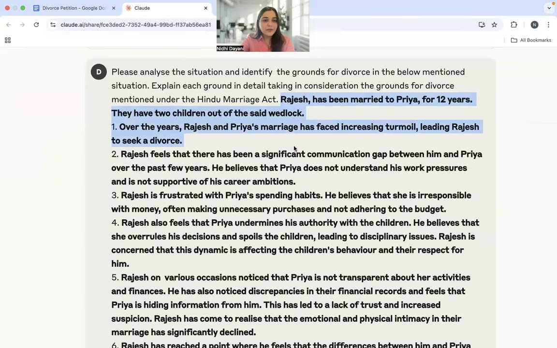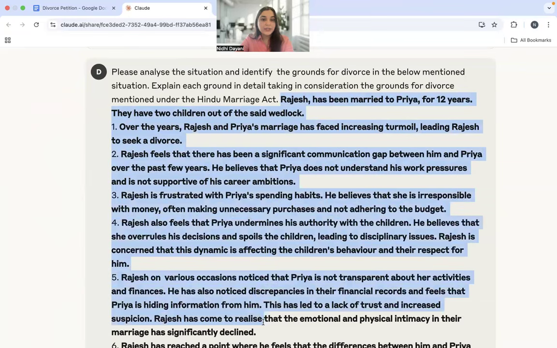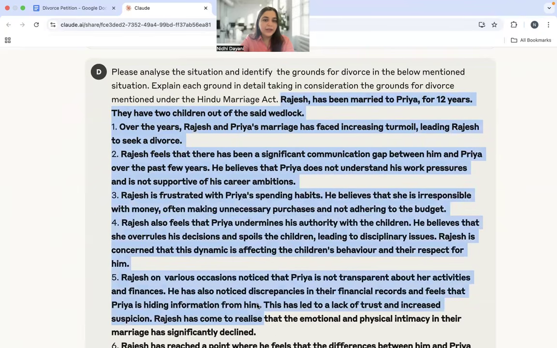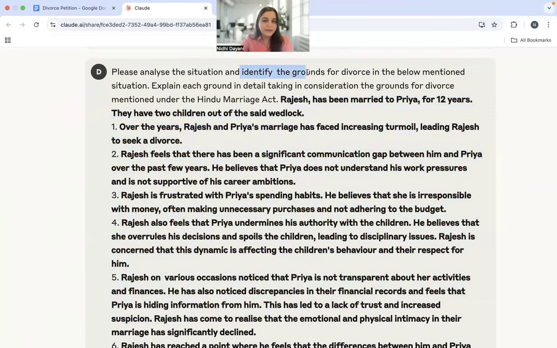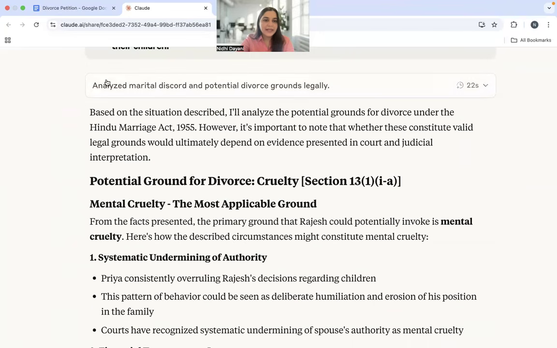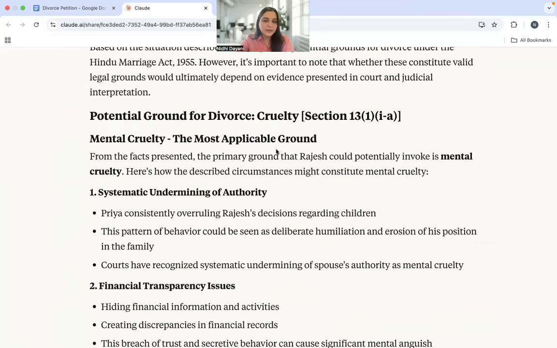So I have gone ahead and reproduced the fact situation that I just narrated to you. I'm not going to repeat this again. And we've just asked Claude to, number one, identify the grounds, right? And take them into consideration, keeping in mind the Hindu Marriage Act. So let's see. It has gone ahead and identified potential grounds. The first one that it says is cruelty under Section 13(1)(ia). So the first ground that it has identified is cruelty under Section 13.